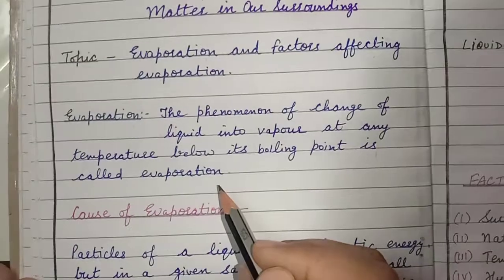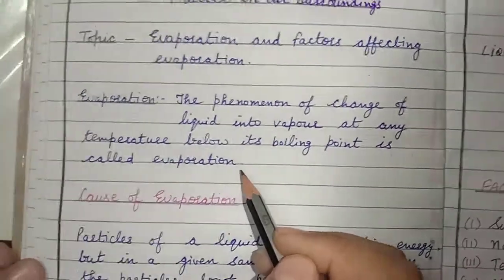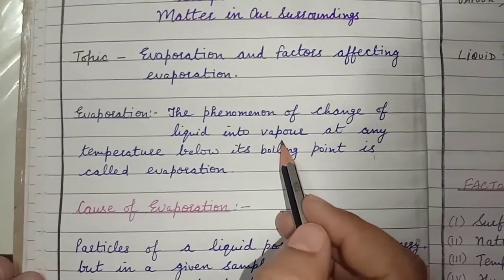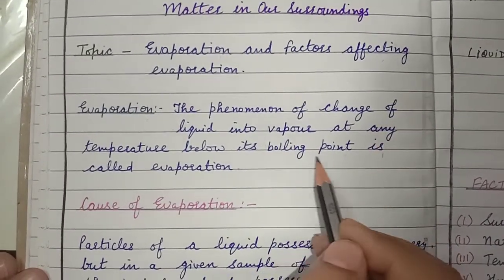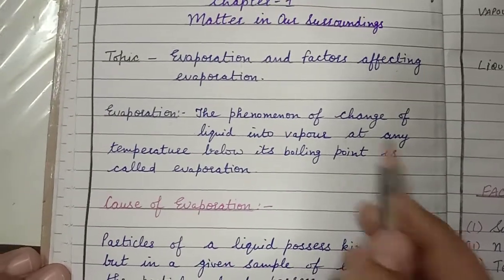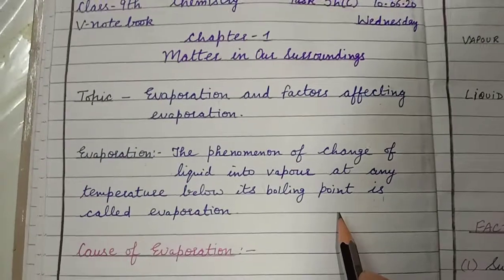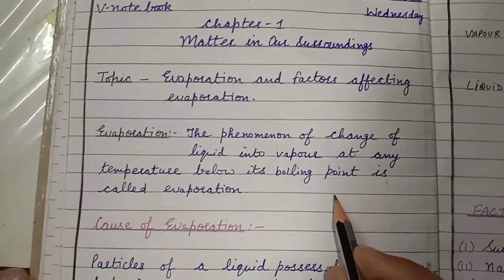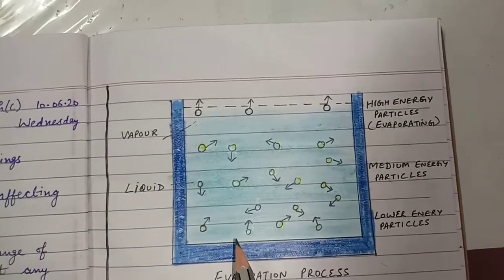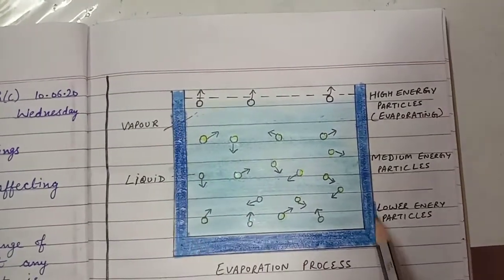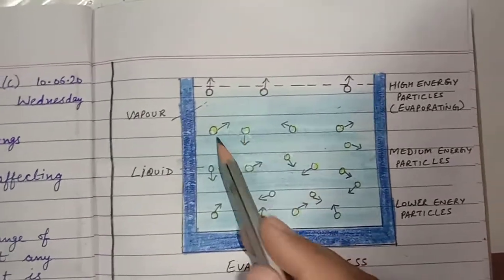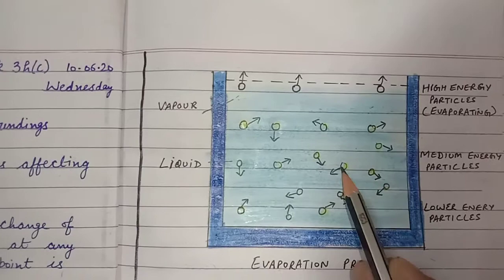So in evaporation, we find that there is a change of the liquid state into the vapor state at any temperature below its boiling point. It takes place by absorbing the heat from the surroundings. Now, what is the basic cause of evaporation? Let us understand this through a diagram. I have drawn a beaker and in that I have drawn water, and these are the particles that are in random motion.